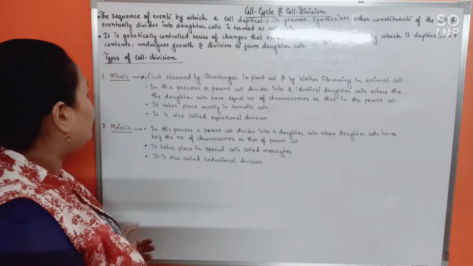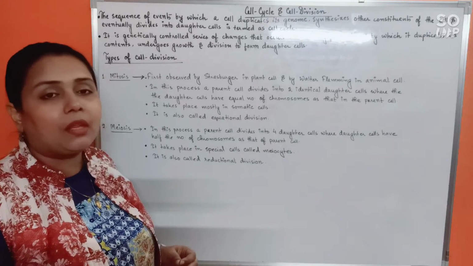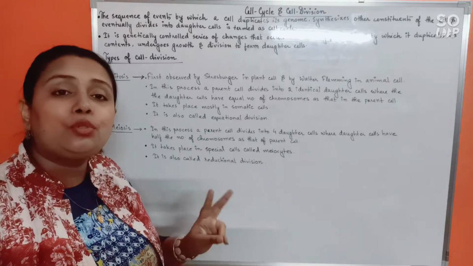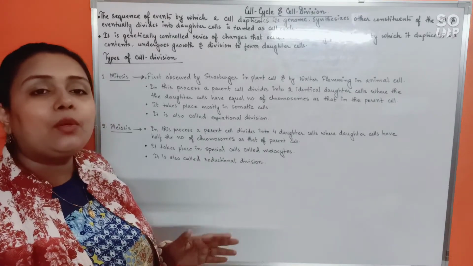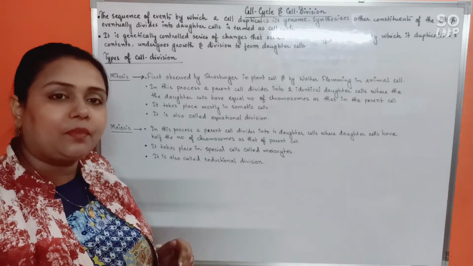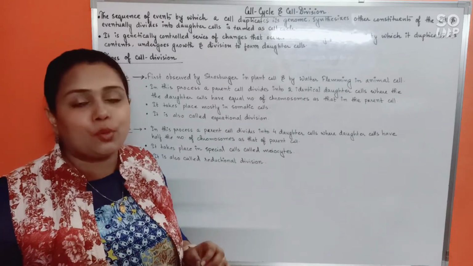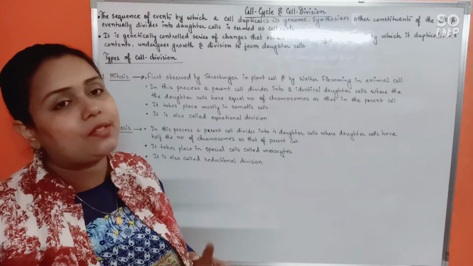Alright. Now, in mitosis, what actually happens is that the parental cell will divide into two daughter cells. And the daughter cells will have an equal number of chromosomes as present in the parental cell. That means the ploidy, the number of sets of chromosomes present in the parent cell and the daughter cells, would remain the same.